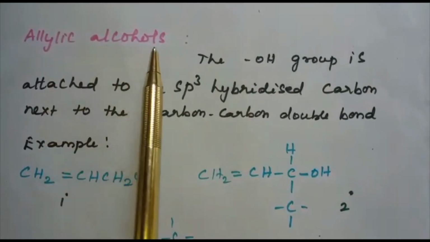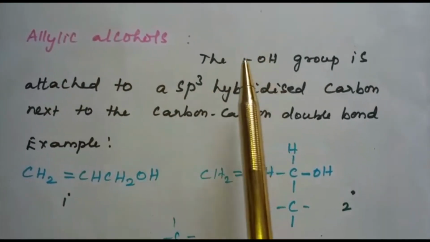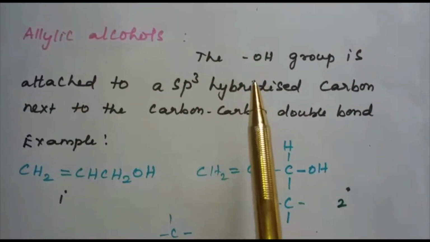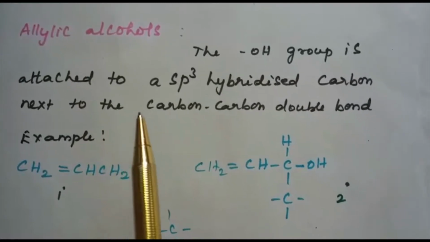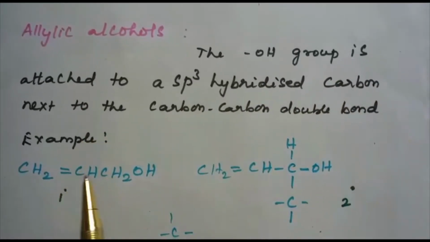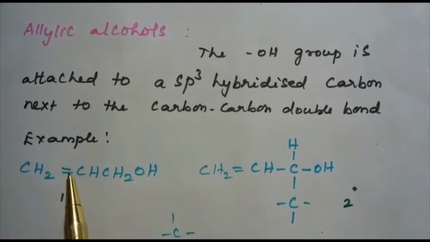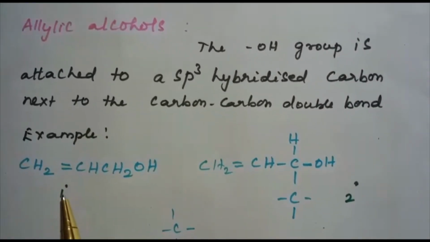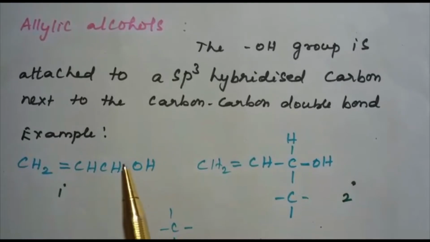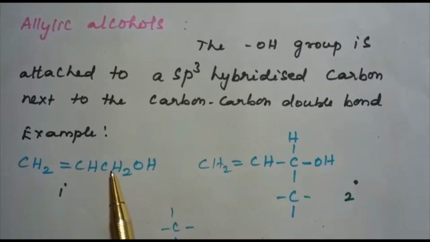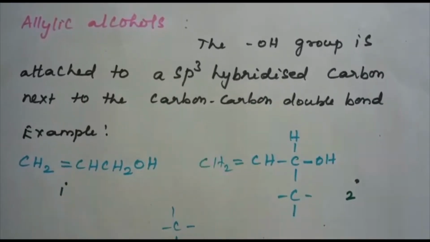Next is allylic alcohols. In these alcohols, the OH group is attached to the sp3 hybridized carbon next to a carbon-carbon double bond, that is, to an allylic carbon. For example, if you see here, this one is primary, where the OH group is attached to the sp3 hybridized carbon atom next to the carbon-carbon double bond.